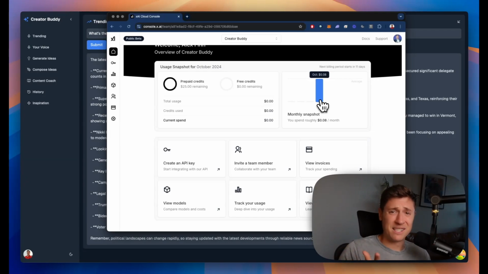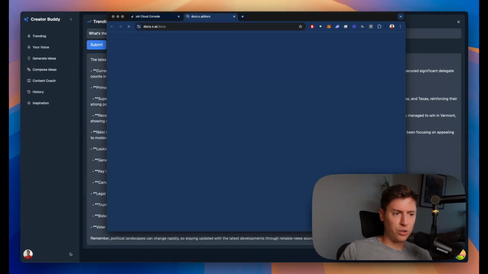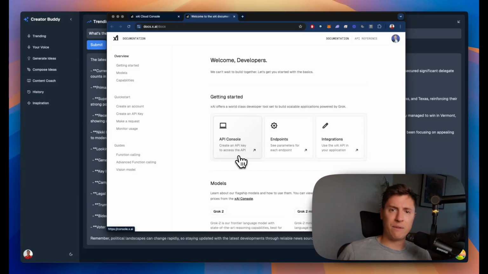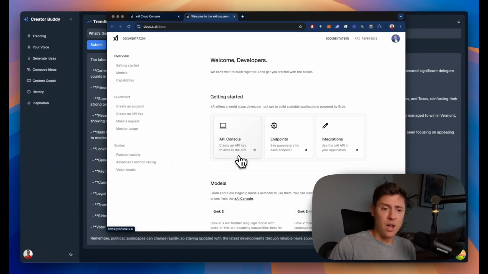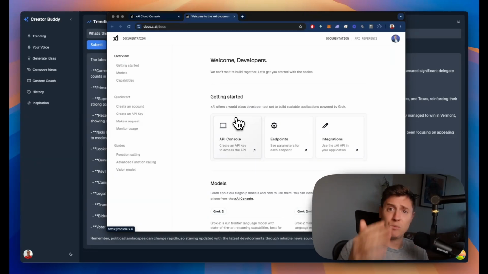It really isn't that expensive, and I really recommend everyone experiment with this because this truly is revolutionary technology. Once you do that, you can go in here. You can look through the documentation, read through how everything works. But what I'd recommend, especially if you're new to programming, you're new to APIs, is to download Cursor.